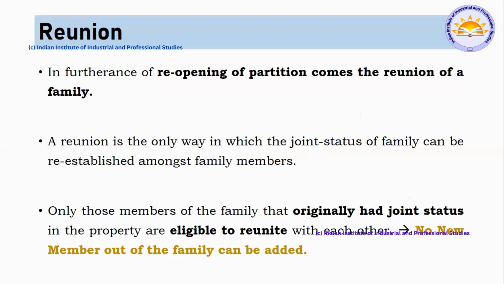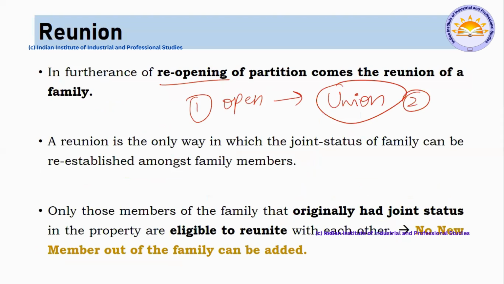Next, reunion. So what do you mean by reunion? In furtherance of reopening, first happens opening. They open it. Once they open, they become united. So union happens in the second phase. Next, only those members of the family originally who had a joint status are eligible to reunite.